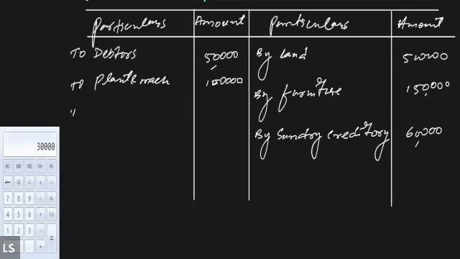If the value of the outstanding expenses is increasing, let's suppose by 1,50,000, where am I going to reflect it? I'm going to show it on the debit side of the revaluation account, right?